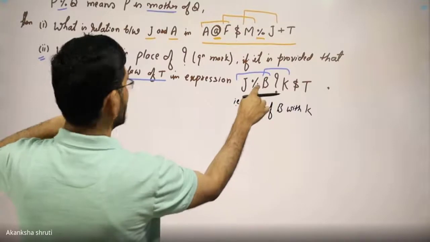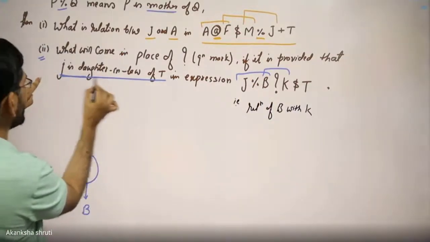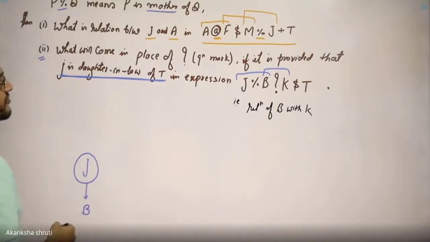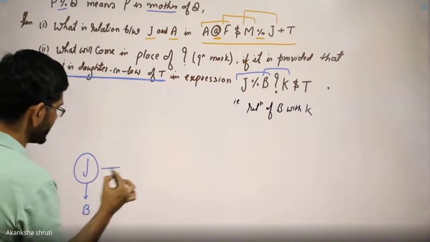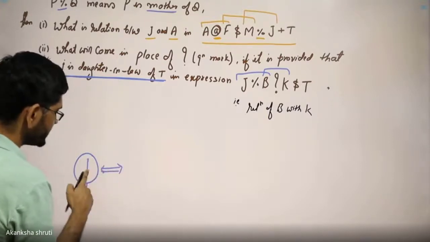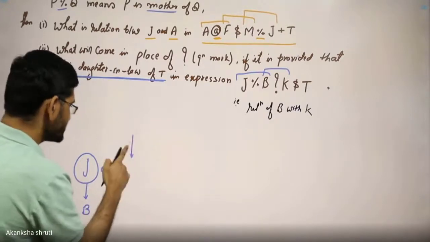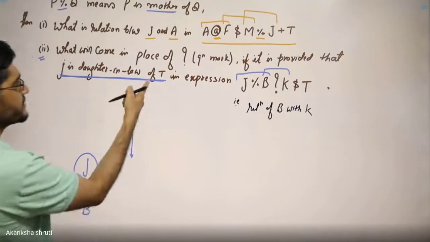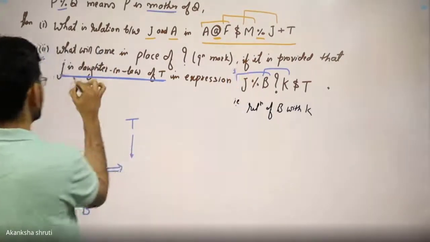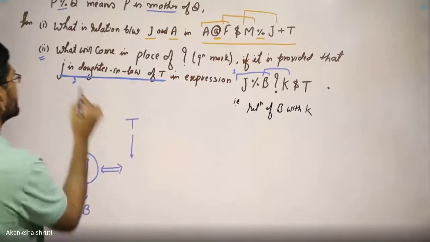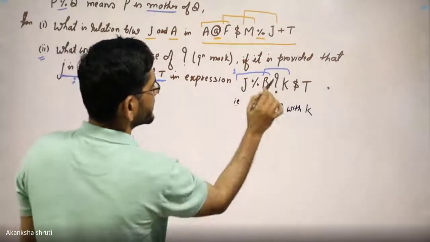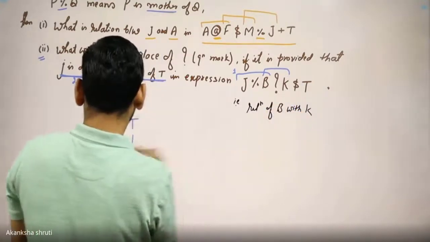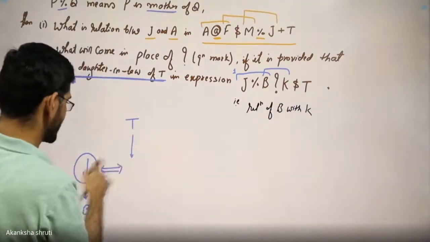But coming to this statement, it is given that J is daughter-in-law of T. J is daughter-in-law of T means the person to whom J has been married, his father is T. We have denoted it here not directly as the daughter, but daughter-in-law.